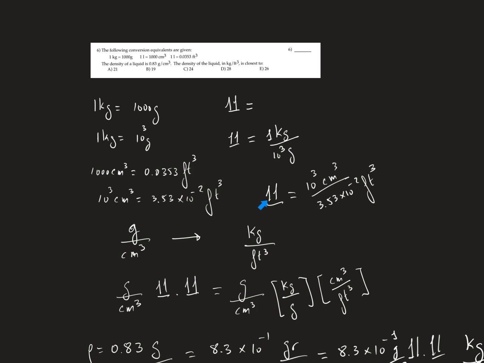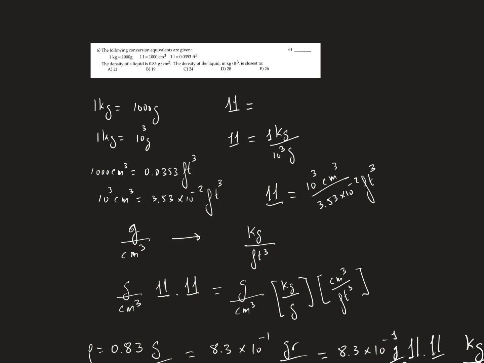The unity is 10 raised to the power 3 centimeter cube corresponds to 3.53 by 10 to the minus 2 foot cube. So we start with gram per centimeter cube, and we want to end with kilogram per foot cube.